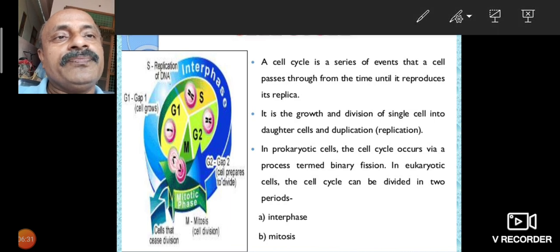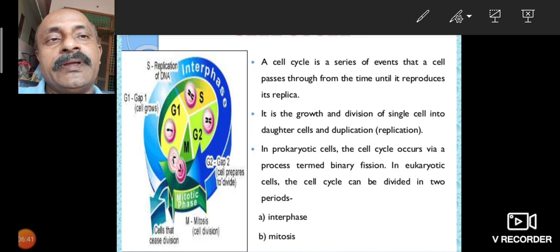A cell cycle is a series of events that a cell passes through from the time it is formed until it produces a replicate. It is the growth and division of a single cell into daughter cells, a duplication process. In prokaryotic cells, the cell cycle occurs via a process termed binary fission.